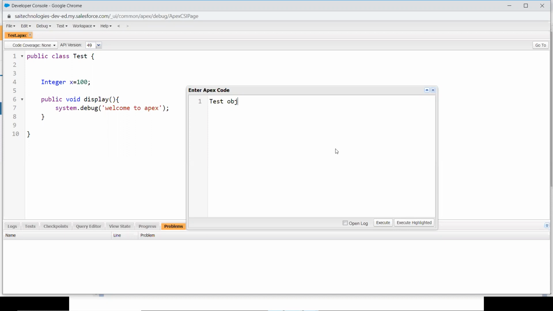So I'm going to create an object for the class. For that, initially I have to declare the class name test, and then I have to specify the object name is equal to new. I'm going to use the keyword new.